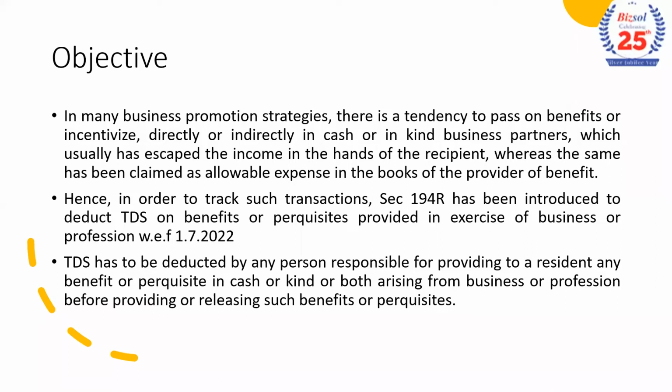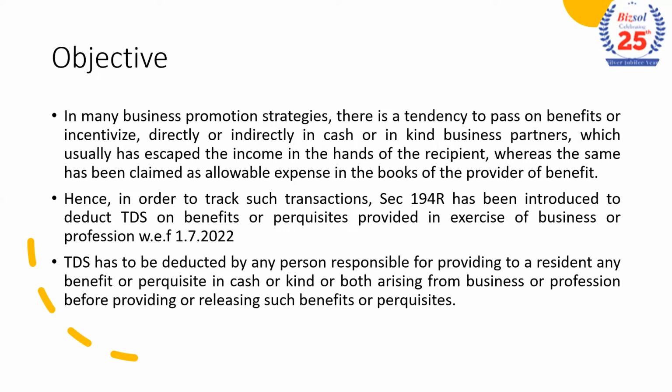This is the main crux or objective of why 194R has been brought in: to track transactions where the income has escaped reporting. Now it will be disclosed in Form 26AS of the respective recipient, and the government can track these transactions through Form 26AS.